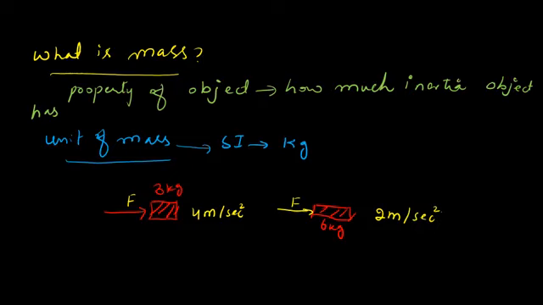So the acceleration will be smaller when the mass is larger. Okay, let's suppose that a given force produces a different acceleration on different objects. It produces an acceleration of a1 on an object of mass m1, and the same force will produce, let's suppose, acceleration a2 on an object of mass m2.